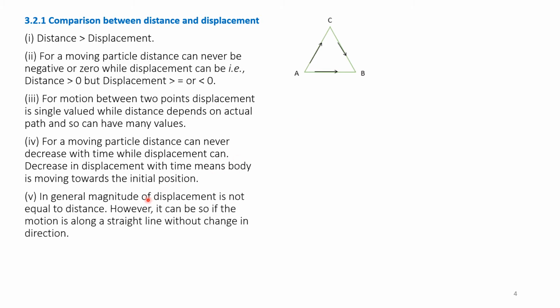In general, magnitude of displacement is not equal to distance. However, it can be so if the motion is along a straight line without change in direction. So, displacement can be equal to distance if it is straight line motion without change in the direction.